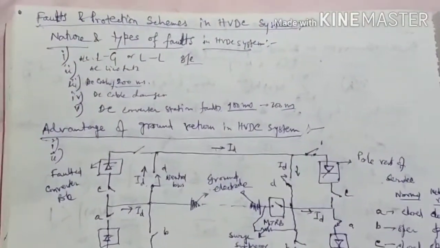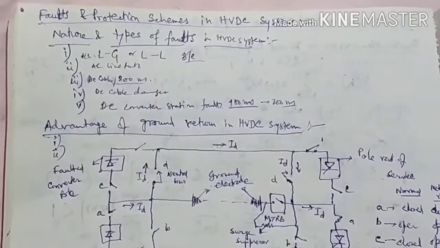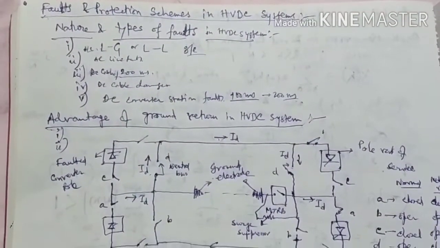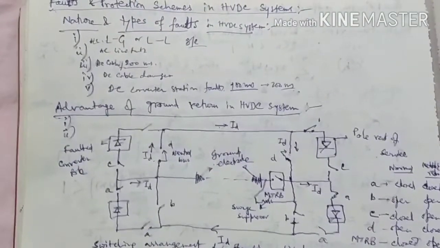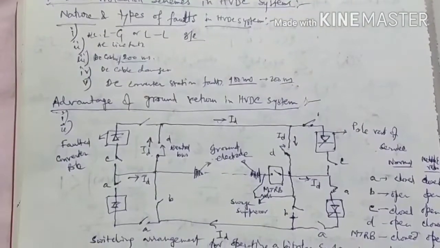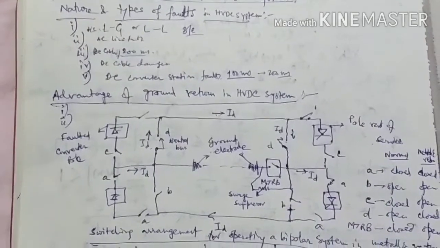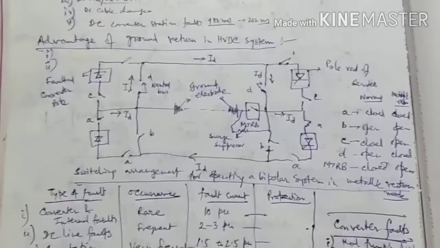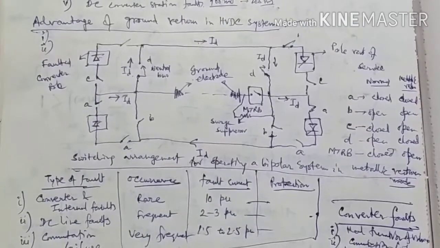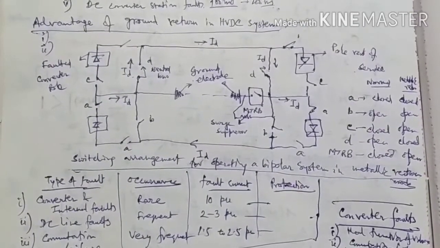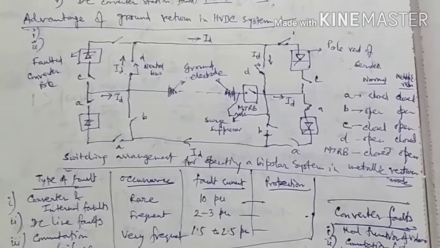So first, the nature and type of the faults in HVDC system, different types of faults and their nature, and advantages of the ground return in HVDC system, and the different types of fault discussed, their occurrence, their fault current and their protection.